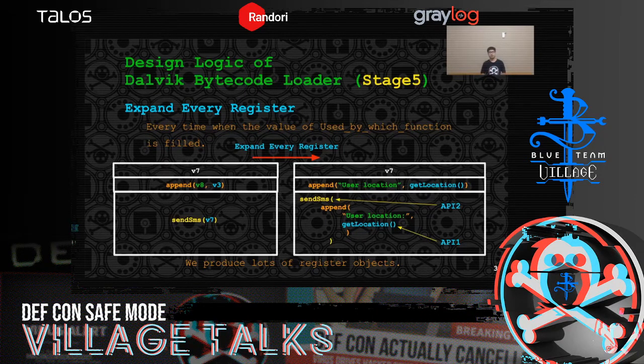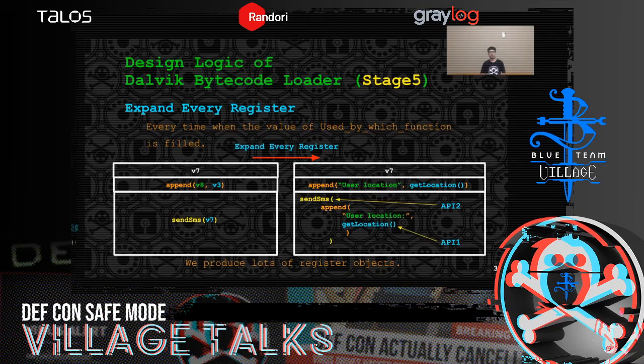So, for example, by cross-referencing, we know that V8 is a string called user location, and V3 is a function called getLocation. As you can see in the lower right corner, the result of getLocation is appended to the string, which is user location, and the new string is sent out by using function sendSMS.